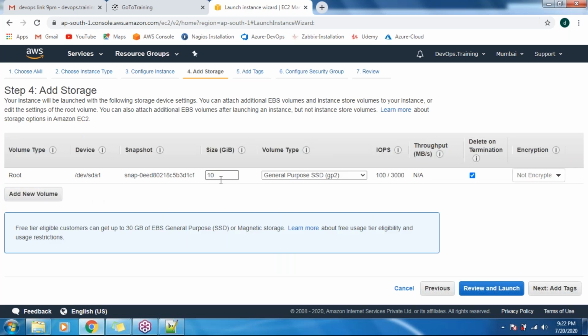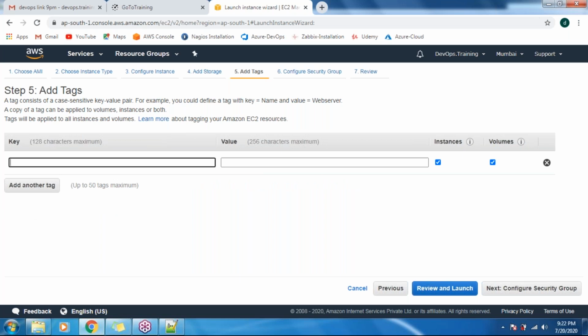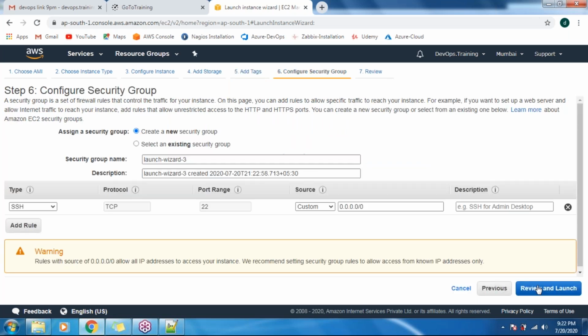Storage here means your hard disk. By default they are giving 10 GB of hard disk. This is enough, guys, for our practice here. Don't change this value. Click on add tags. A tag is whatever you want to provide for this machine. Let me add a tag, and I will call the name Red Hat 8, Red Hat operating system. This is basically the machine name. Then click on configure security groups, keep it default, then review and launch.